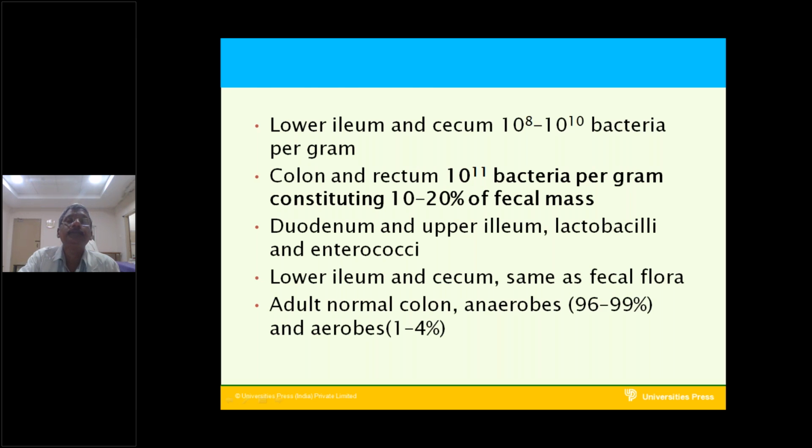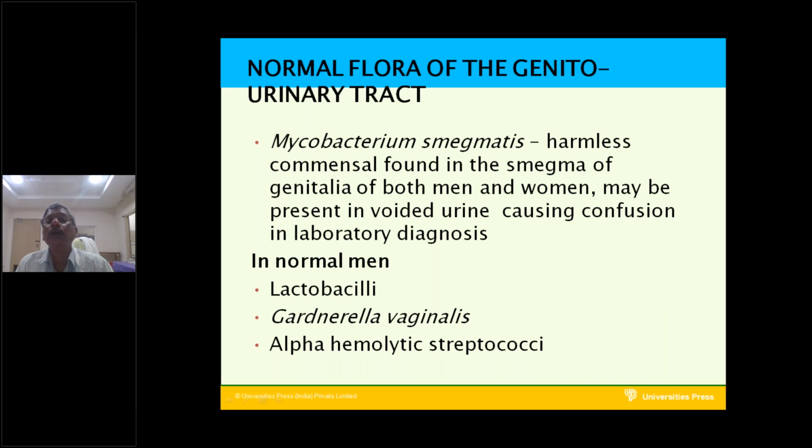Now coming to the normal flora of the genitourinary tract, the genitalia. Mycobacterium smegmatis is a harmless bacterium found in the smegma of the genitalia of both men and women. It may be present in voided urine, causing confusion in laboratory diagnosis.